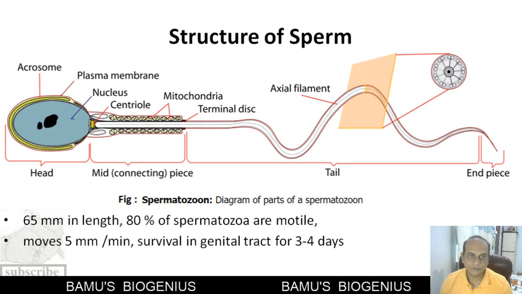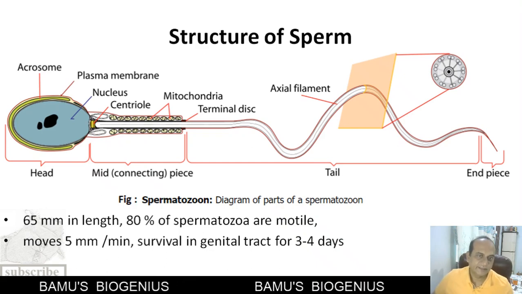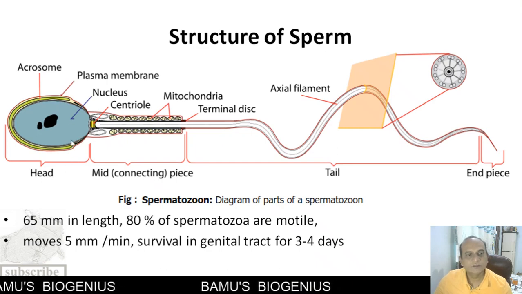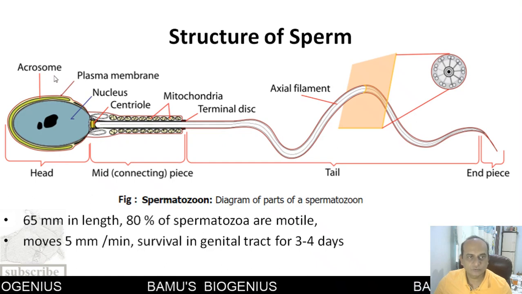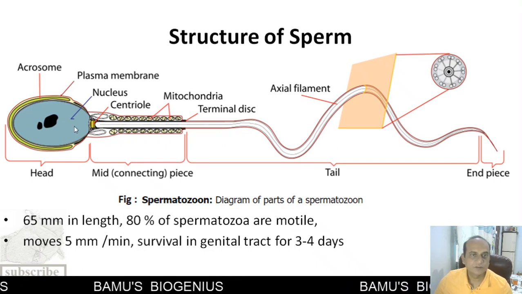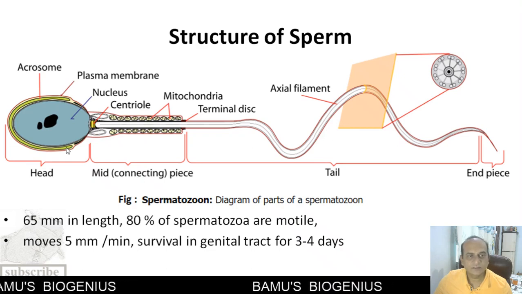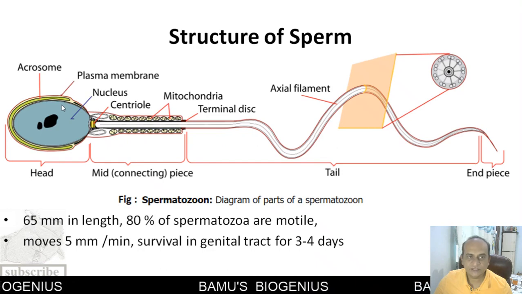Sperm is broadly divided into head, midpiece, and tail. The head region of the sperm comprises the acrosome, the nucleus, and a centriole. The acrosome is a kind of sac covering almost one third of the nucleus and is present anteriorly.